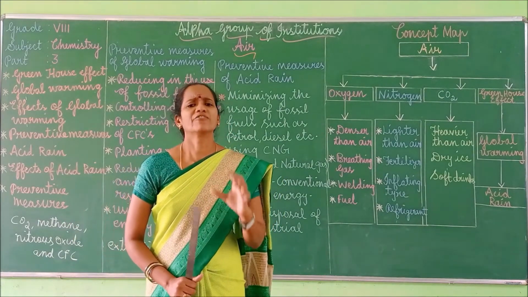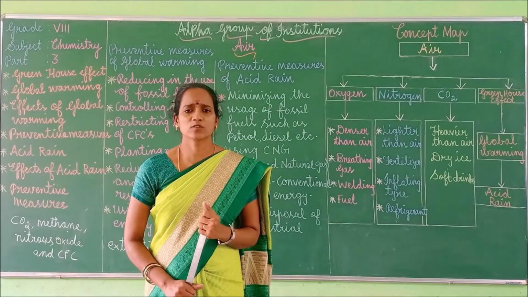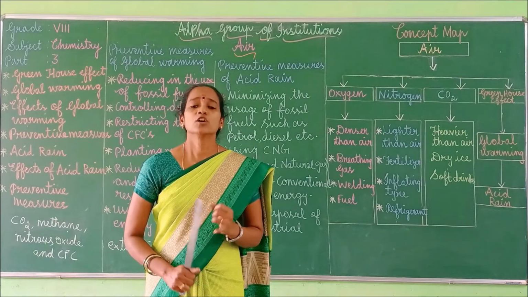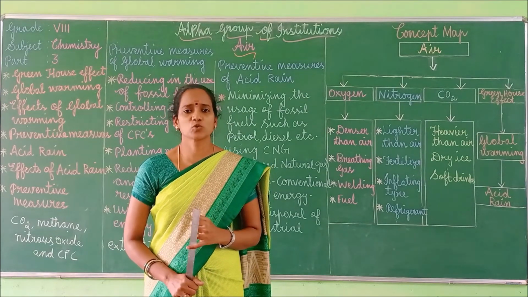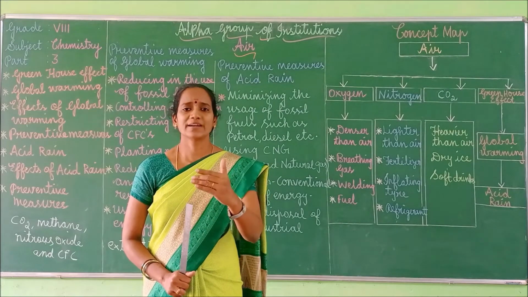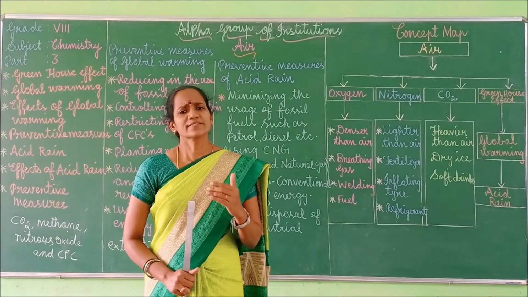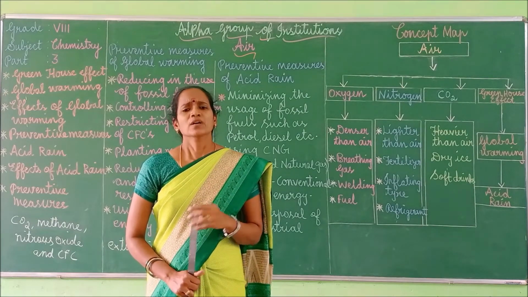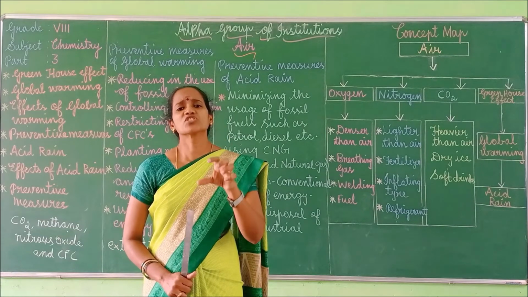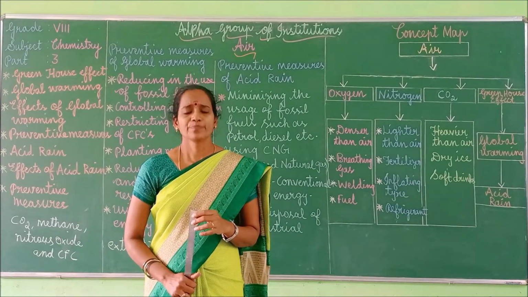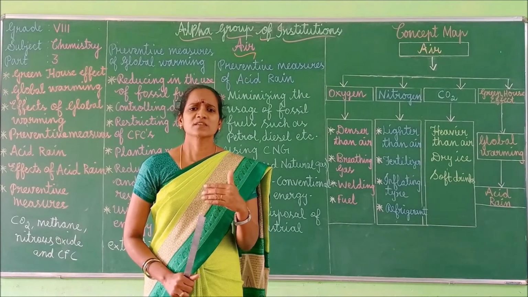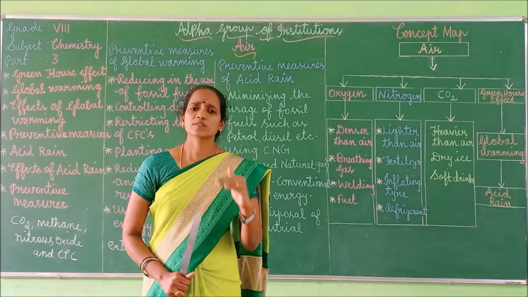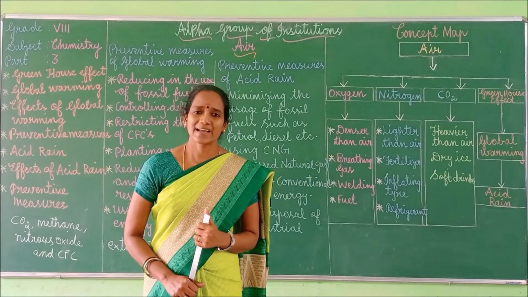Acid rain affects us in many ways. First one, it damages the buildings, monuments and statues made of stones and metals. Next, it damages the marble and metals. It causes corrosion of water pipes. Next one, it causes respiratory problems in humans. Also, it causes respiratory issues in animals.